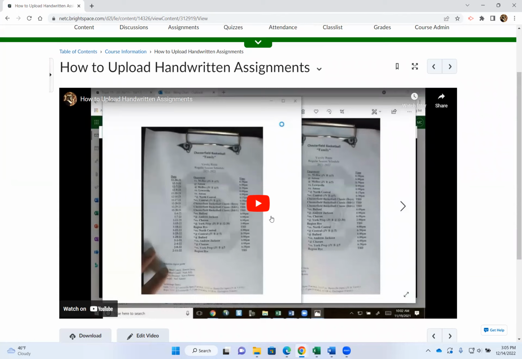The basic idea is using your mobile device to take pictures of the notes, email yourself those pictures to your NETC email, then from your email save those pictures onto the computer. Then from the computer, you can upload into the Dropbox.